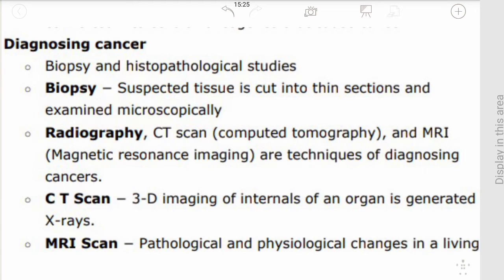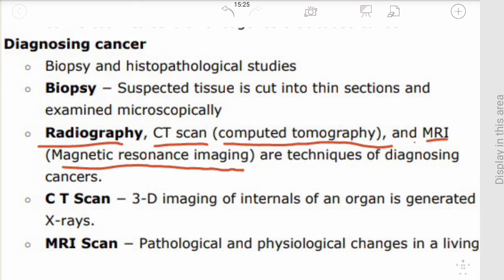Techniques such as radiography, CT scan, that is computed tomography, and MRI, which is magnetic resonance imaging, are very helpful to detect cancer in the internal organs. These are the techniques to find out cancer. We will understand what a CT scan and an MRI scan are.